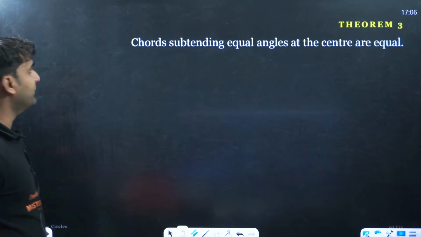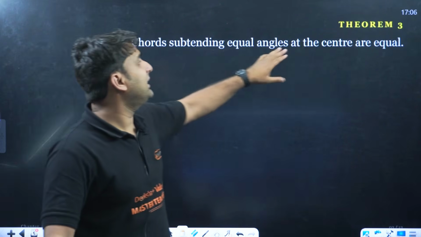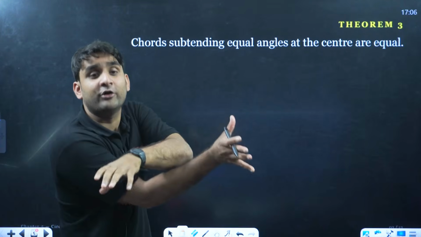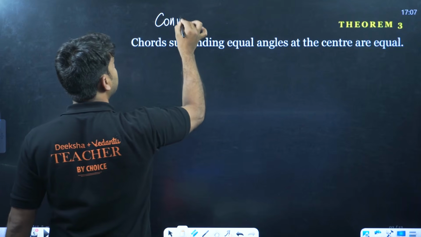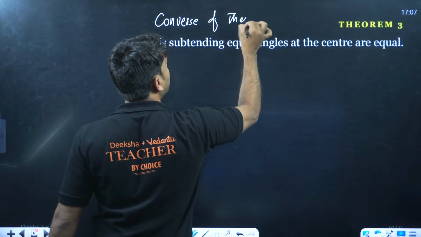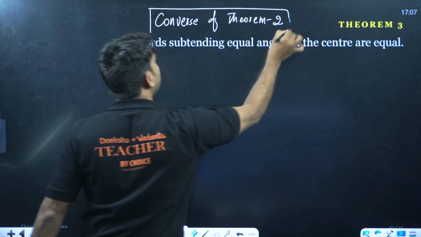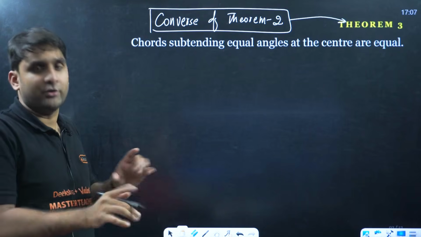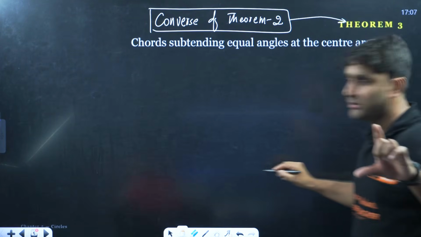Moving to the third. The third theorem says that chords subtending equal angle at the center are equal. So theorem number 3 is a reverse of theorem number 2. This theorem is the converse of theorem 2. Yes, my dear champion. Theorem number 3 is the converse of theorem 2. So let's recall theorem number 2 first. What was theorem number 2, guys?